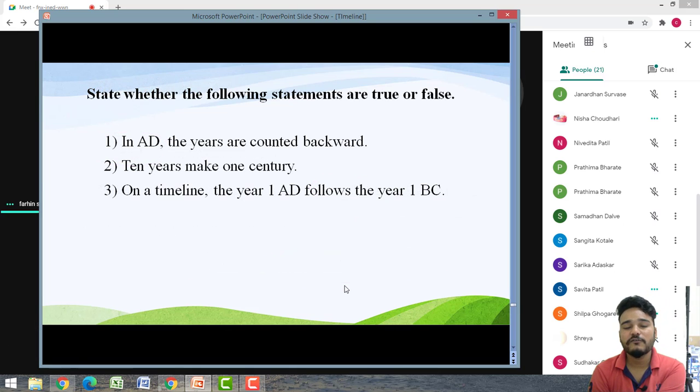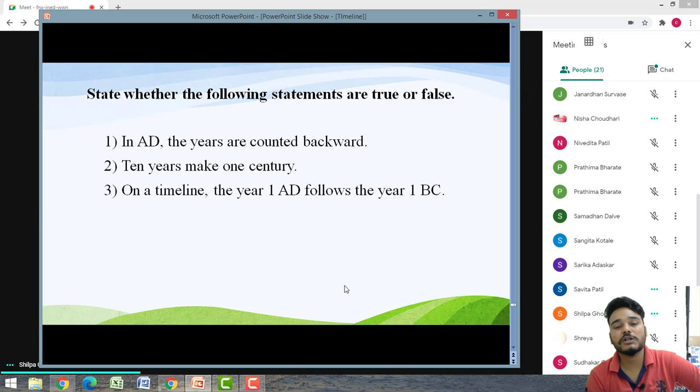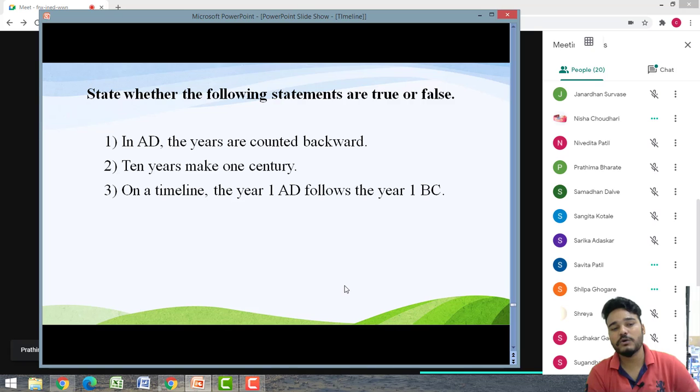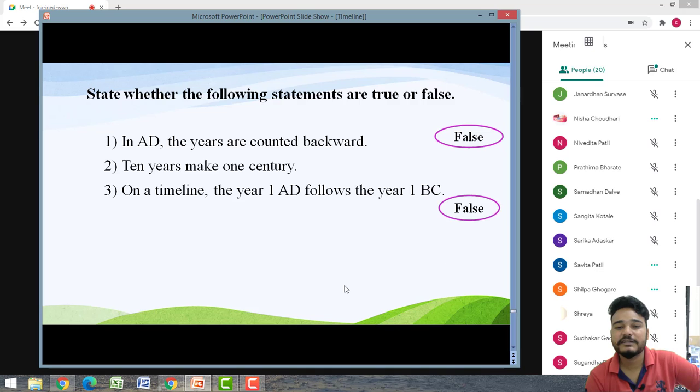True or false? In AD, the years are counted backwards. False. It is counted forward. 10 years make 1 century. No, 10 years make 1 decade. On a timeline, 1 AD follows the year 1 BC.